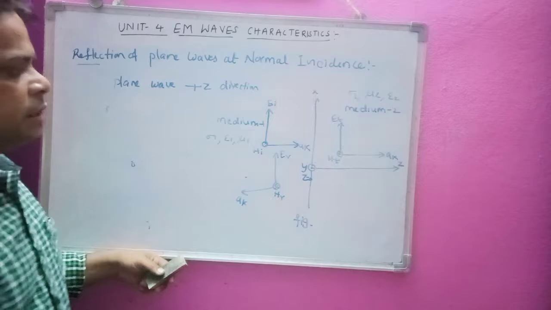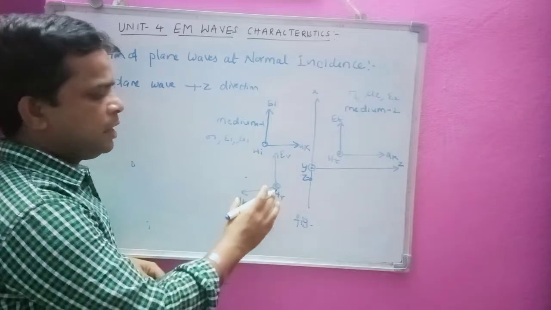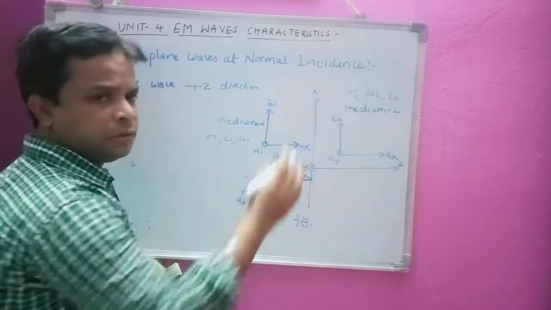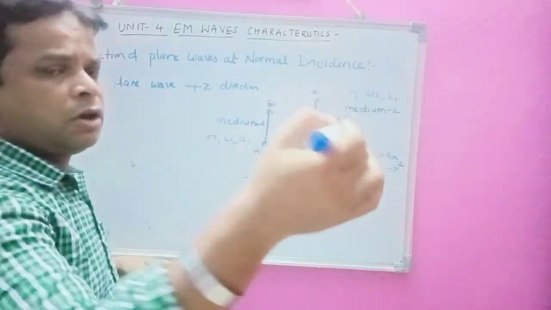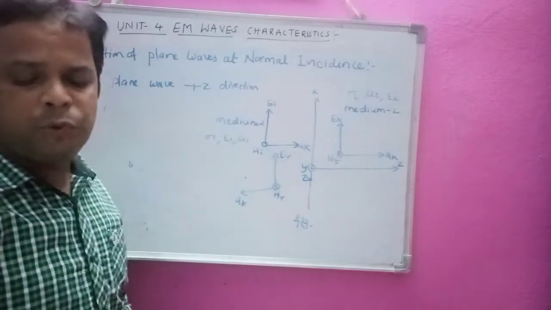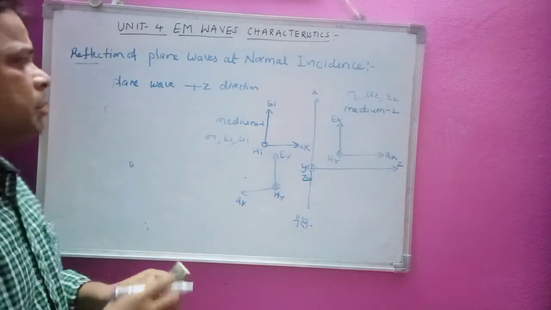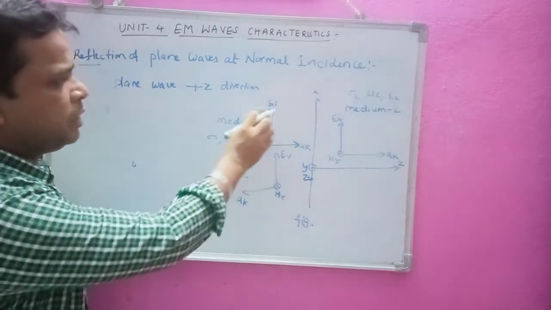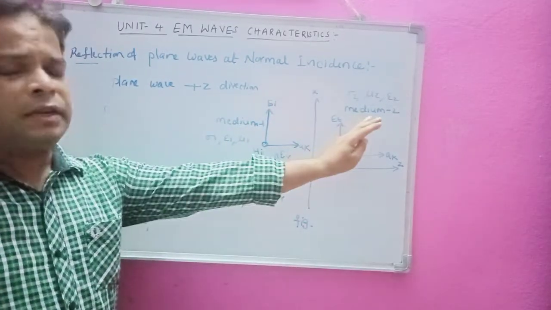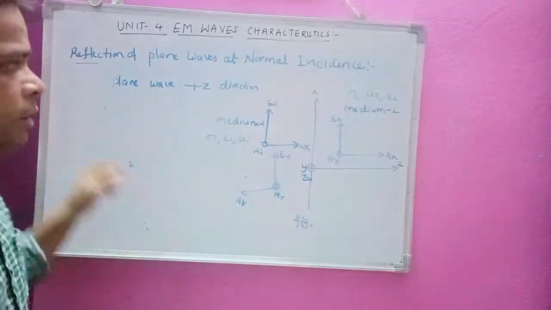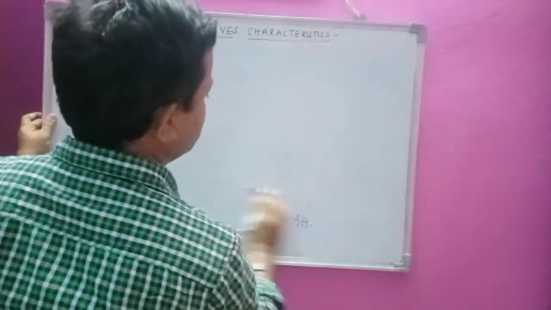In this diagram we have the incident field, electric and magnetic, and the incident wave, reflected wave and transmitted wave at the Z equals 0 interface. The y axis is perpendicular to the board. Let us see the incident, reflected and transmitted waves separately. The incident and reflected waves are in medium 1, and the transmitted wave is only in medium 2. Now let us move further with the derivation of reflection of a plane wave at normal incidence.